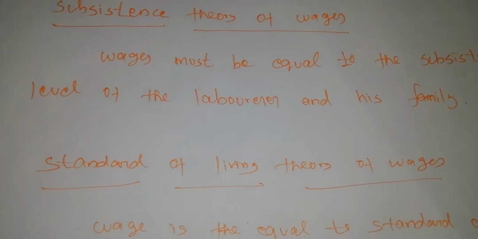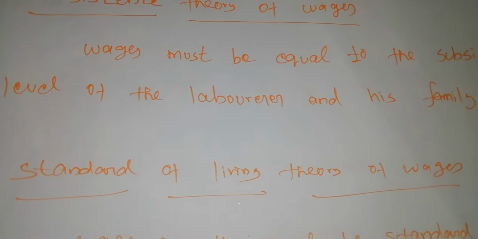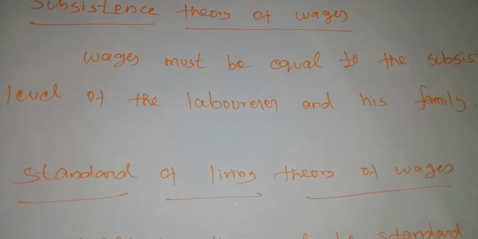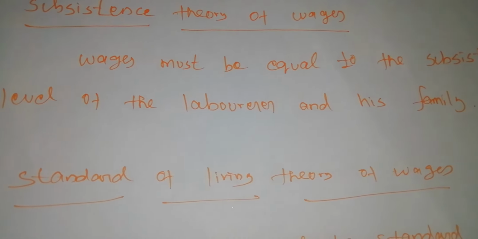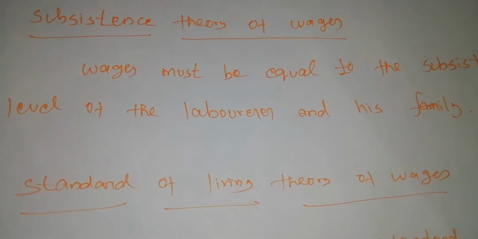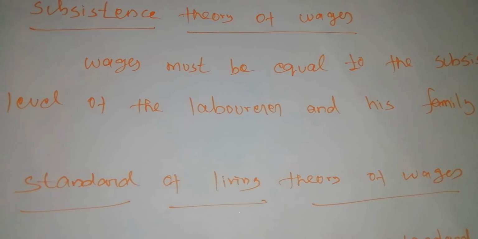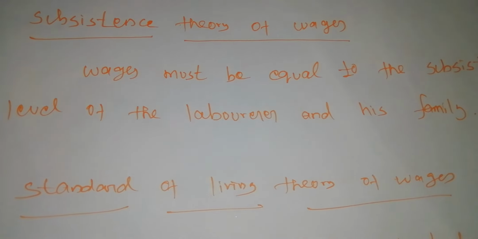On the other hand, if the wages are lower than the subsistence level, there would be a reduction in population and thereby the supply of labor falls and wage increases to the subsistence level.